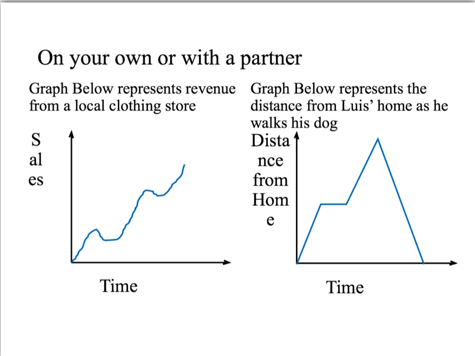Second graph with Lewis and his dog. This time we are looking at the distance from home. So here's home, this bottom point right here. So Lewis is walking away from home. Now he stays at the same distance away from home. So maybe he turned left or right. He wasn't walking any further from his house. He might have just been walking in a different left or right direction. Then he goes further from his house again, and then he walks home.